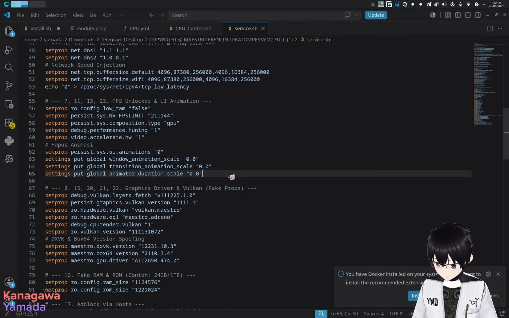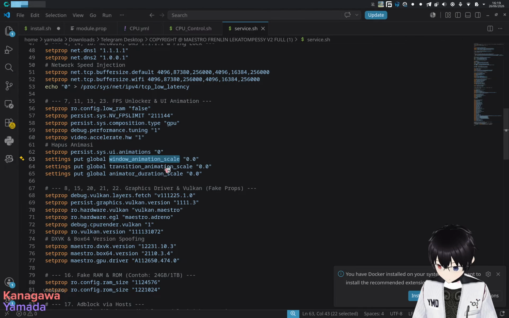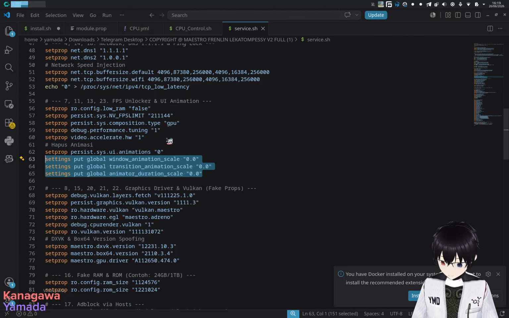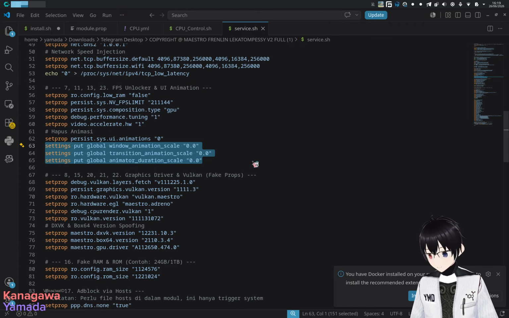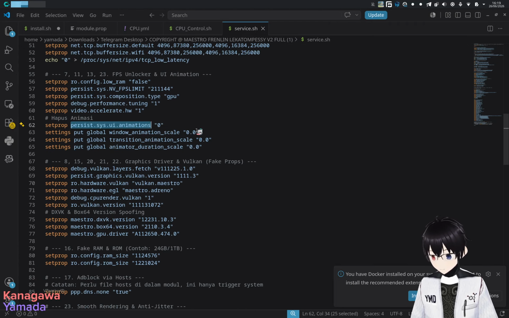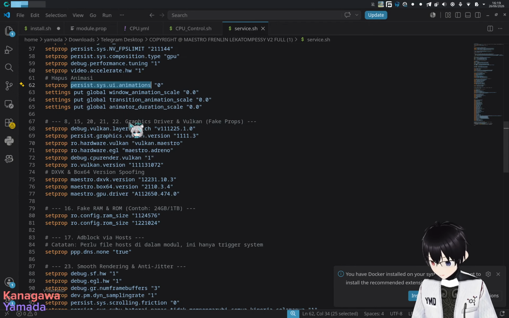Set prop and settings. So you modify the window animation scale and everything down to 0. So basically you disable all animation on your system. This is actually useless too. Alright, SSU animation, probably this one is correct. And then graphic driver boot run, fake prop.